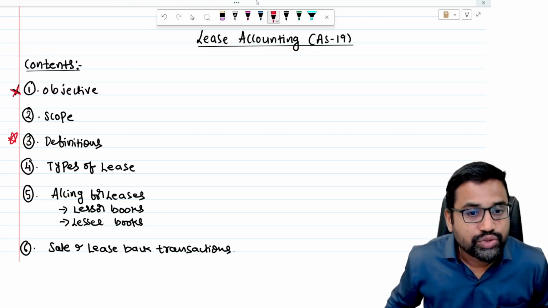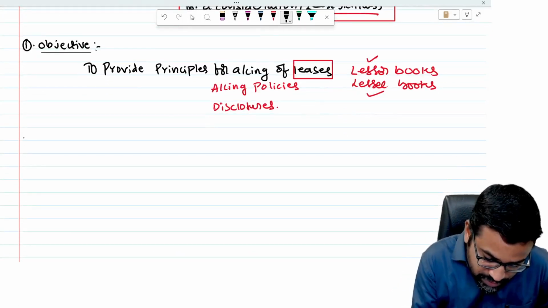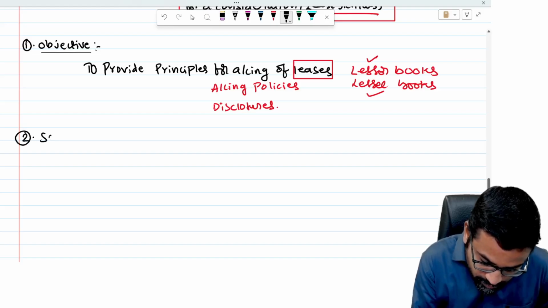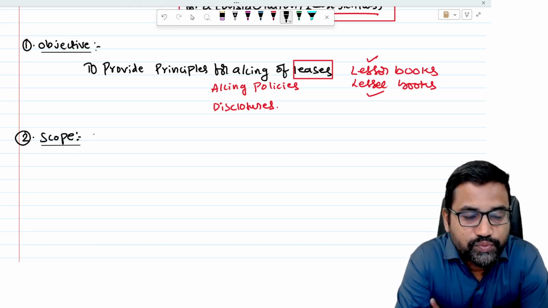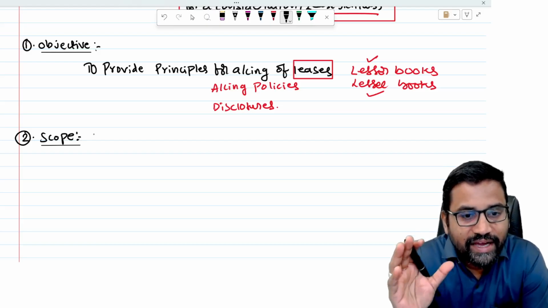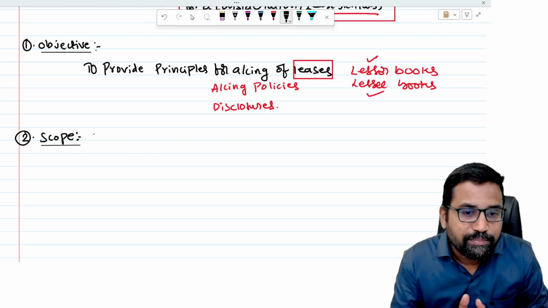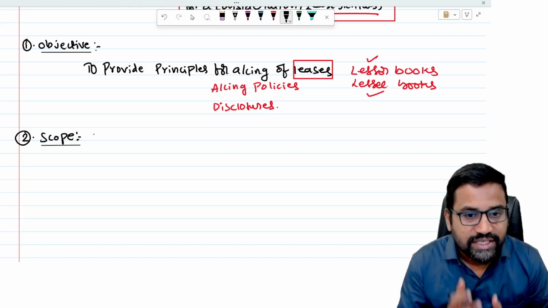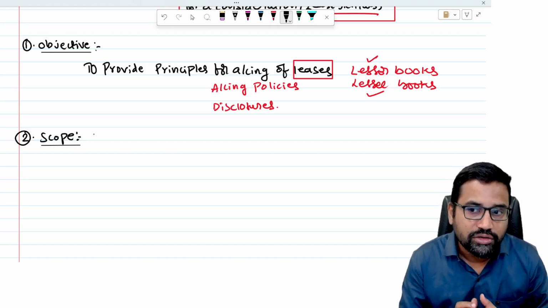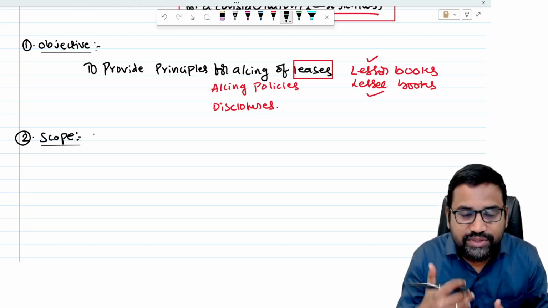Now let us discuss the scope of the standard. Very important. Maybe an MCQ can be asked from the scope of the standard. Sir, what is generally scope? Scope means the area of coverage. See, every standard has its own limitations. The standard is drafted in such a way that it is applicable only to certain enterprises or certain situations, certain circumstances. You can't universally apply one single standard in all circumstances. So every standard has its own limitations.